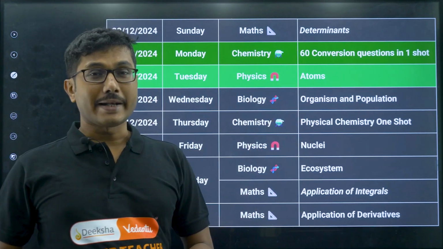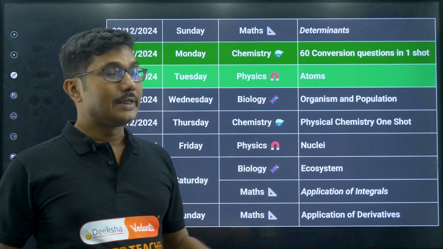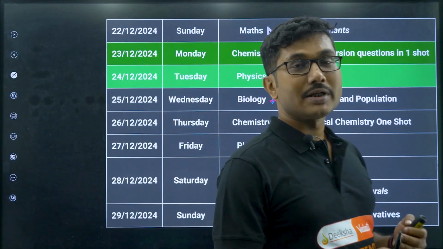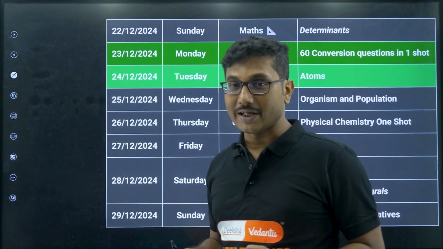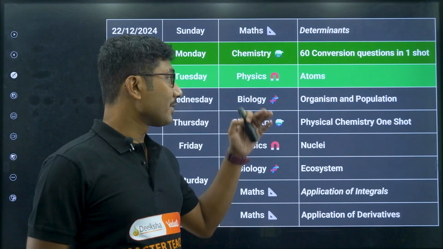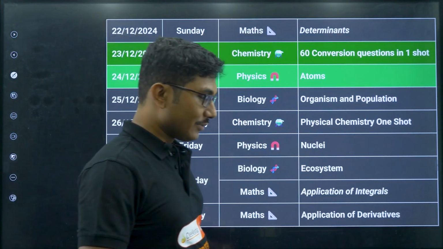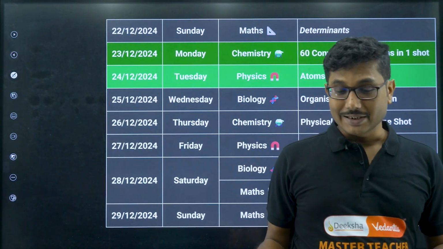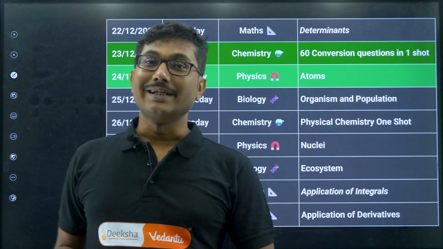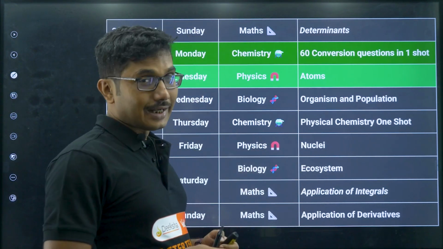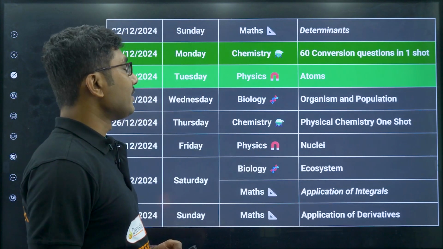So today we are doing atoms, and on Friday I will be doing the sister chapter, nuclei. Atoms and nuclei are called sister chapters because they are very closely related. From the chapter atoms we know how the concept of nucleus was conceived, and then we discuss nucleus in detail in the nuclei chapter. That is the basic concept.